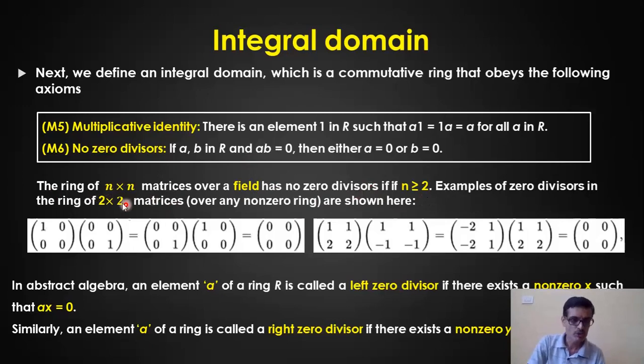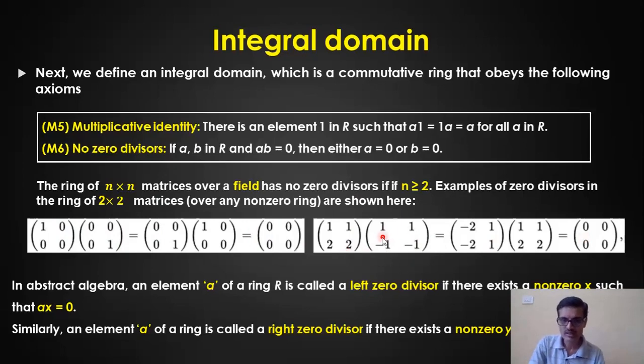Now just take an example of 2 cross 2 here. A non-zero matrix, so I have 1 0, 0 0, and 0 0, 0 1. I'm multiplying this with this. What I'm getting as the answer is 0. Then 1 1, 2 2, or 1 1, minus 1 minus 1, I have taken another matrix. The answer is again 0.